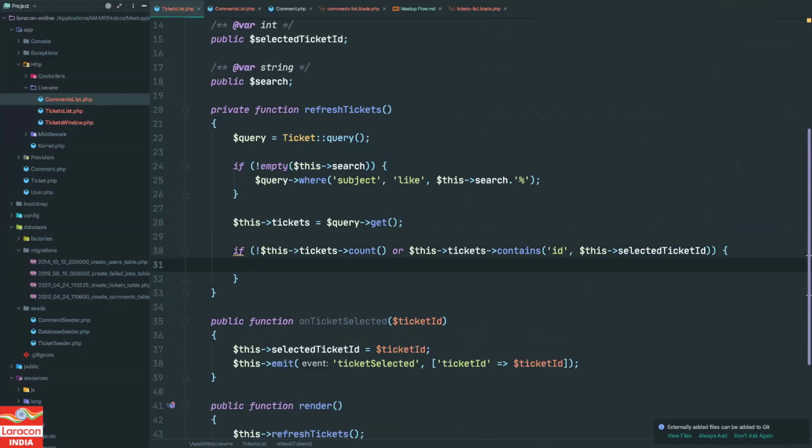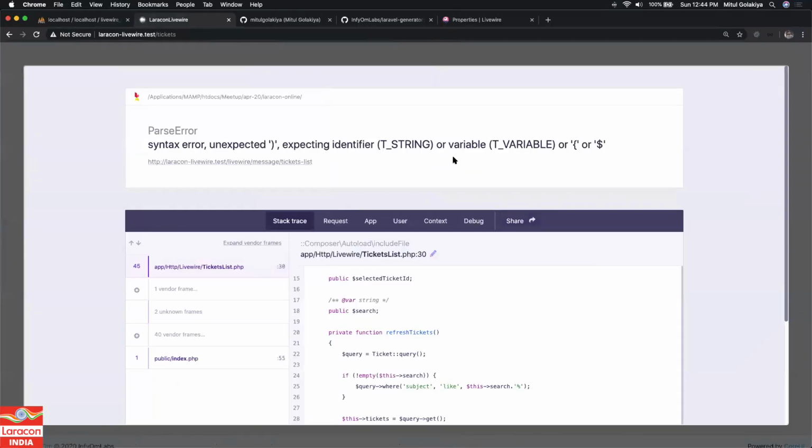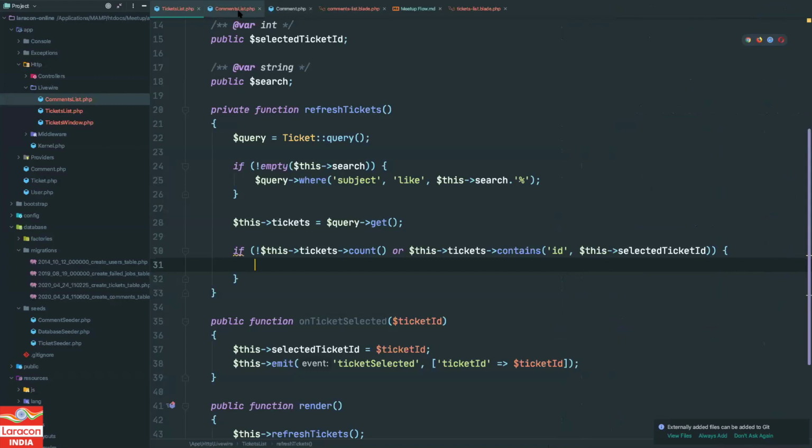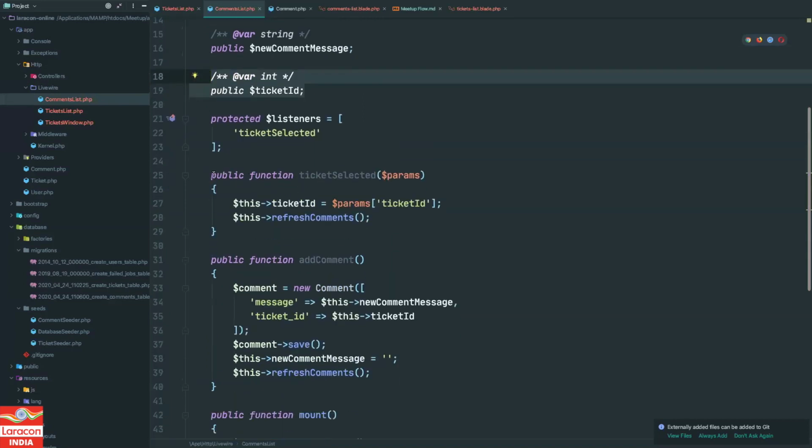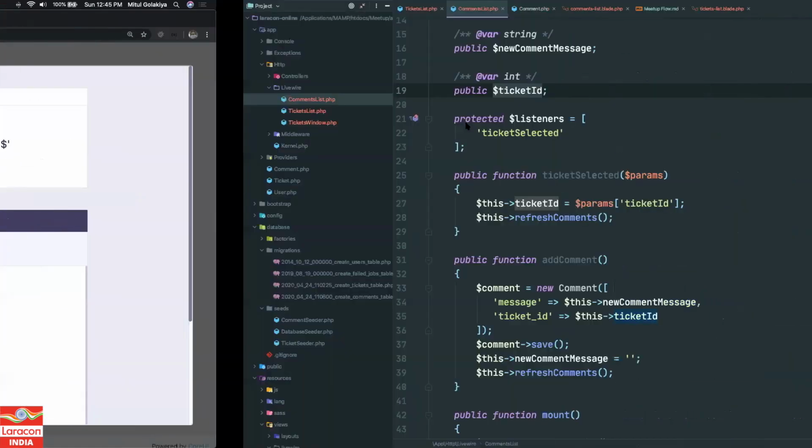If tickets is 0 and if the selected ticket ID is also not there in the view, then we need to make the ticket ID of this component null, because this ticket ID should be null if the ticket is not selected, because that is working on this function. When any ticket is selected, then we are setting this ticket ID, right? So let's do it.